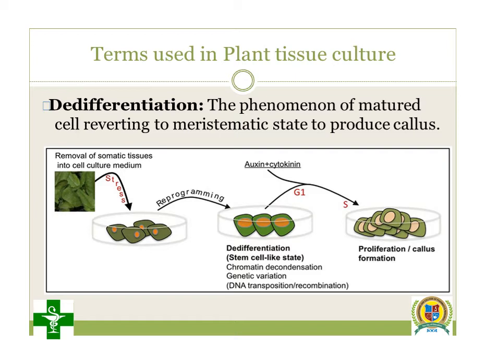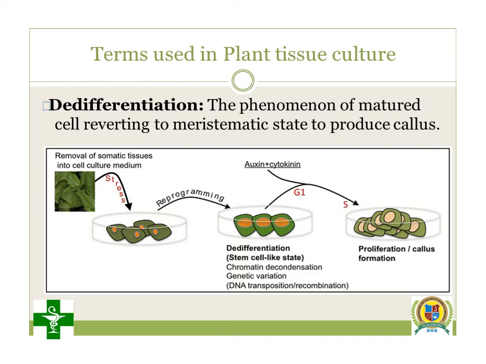De-differentiation is the phenomenon of a matured cell reverting to a meristematic state to produce callus. The cells present in the callus, this unorganized mass, have the capacity to go for differentiation. See in the picture, they are showing exactly the opposite process. From a leaf they take out a particular cell.